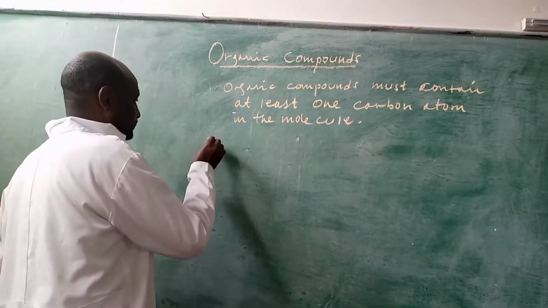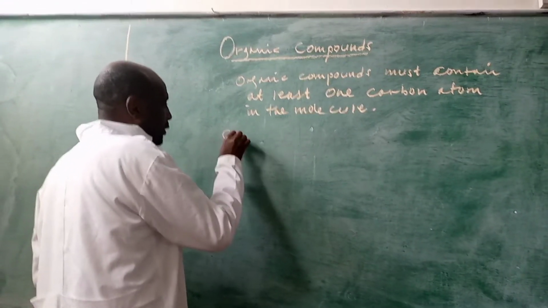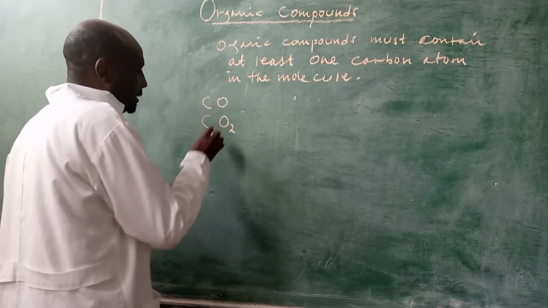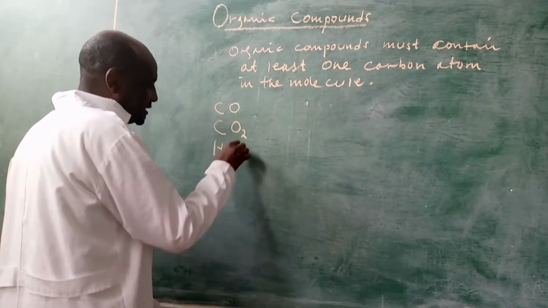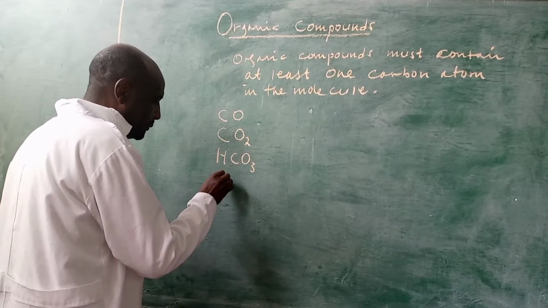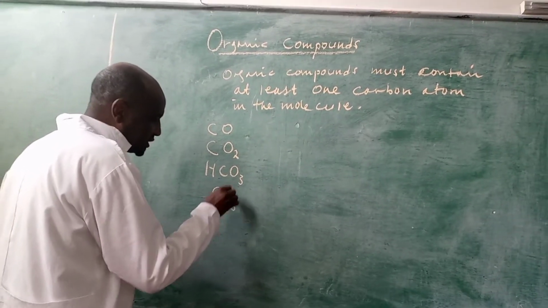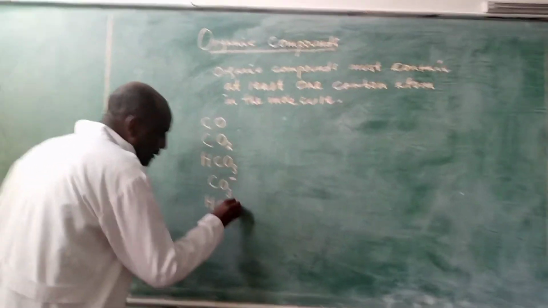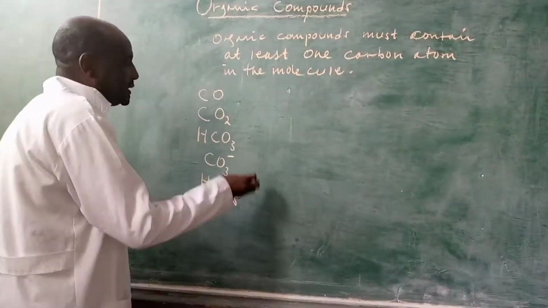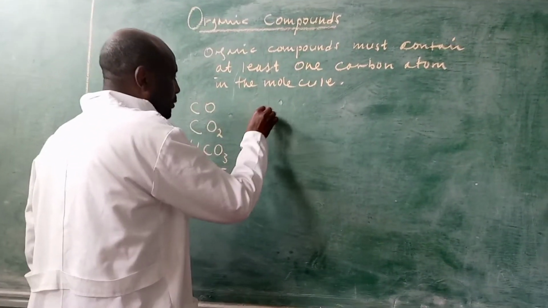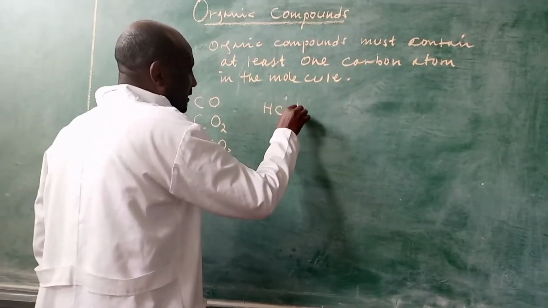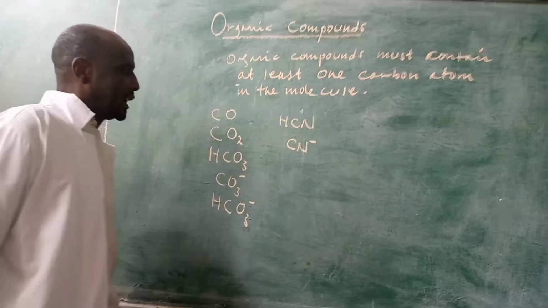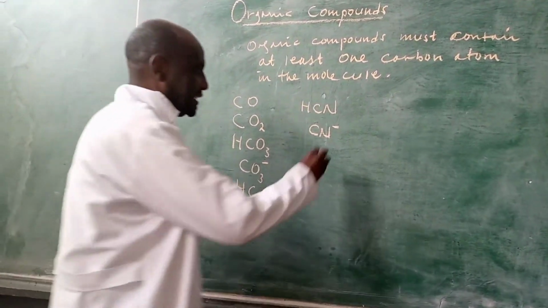For example, carbon monoxide, carbon dioxide, carbonic acid, carbonate ions, bicarbonate, hydrogen cyanide, and salts of cyanide ions are not organic.